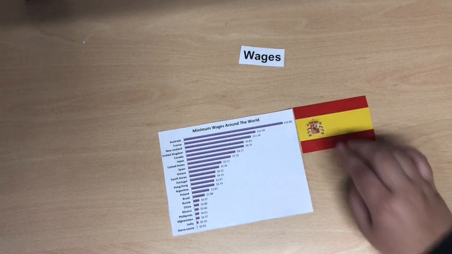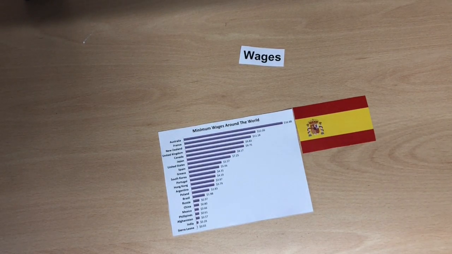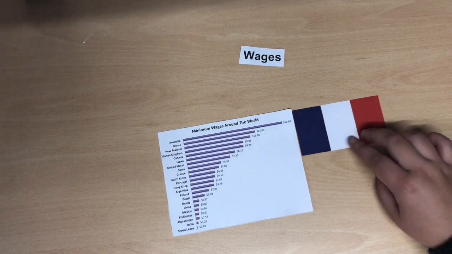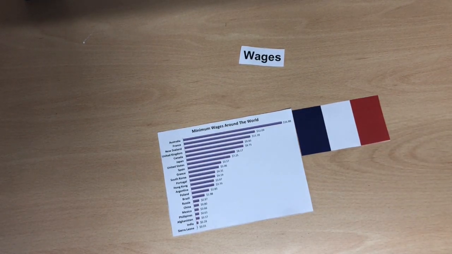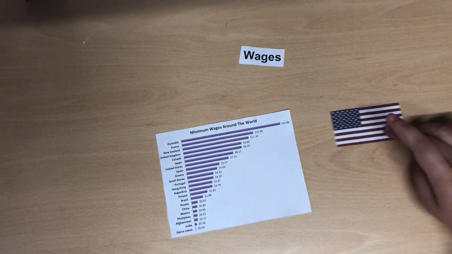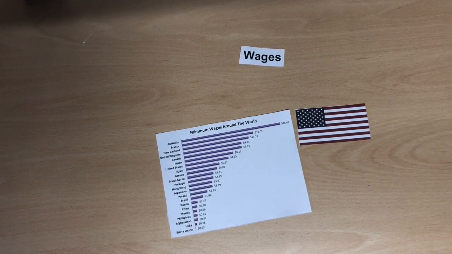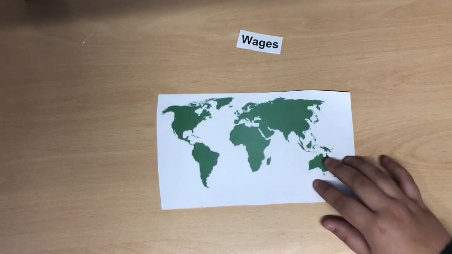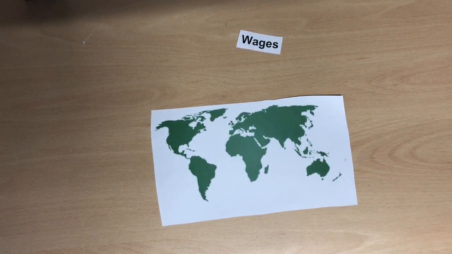For example, in Spain, the minimum wage since July 2018 is 858.55 euros, which is 5.57 US dollars, quite low compared with France, which has a minimum wage of 12.09 US dollars. In the United States, the minimum wage is 7.25 US dollars per hour. The global differences in wages leads to differences in markets, leading us to our next topic, international trade.